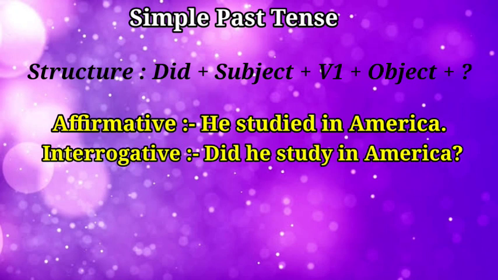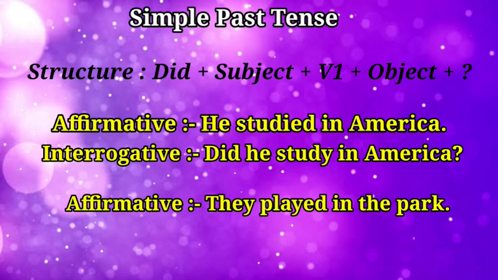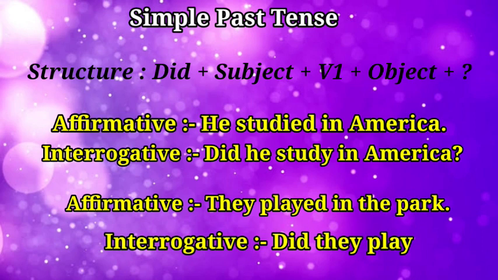Here we have to keep in mind that the verbs will be in first form when we convert from affirmative to interrogative. Next example, they played in the park. Again in this sentence, the verb played indicates that the sentence is in past tense. So the interrogative will be, did they play in the park?